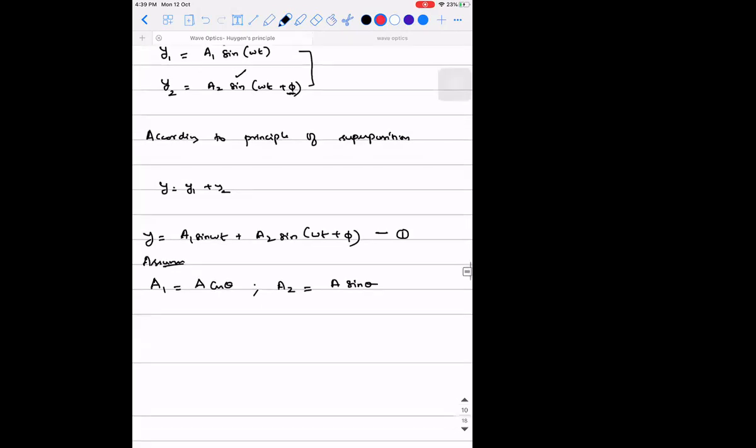Then y will be equal to, in the place of a1, I can write A cos theta sine omega t plus A sin theta sine of omega t plus phi. Can I write it like this?